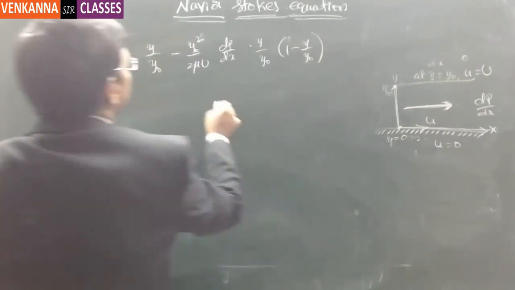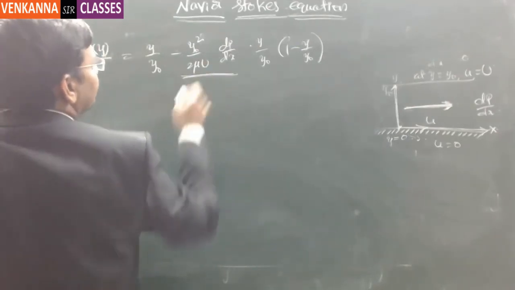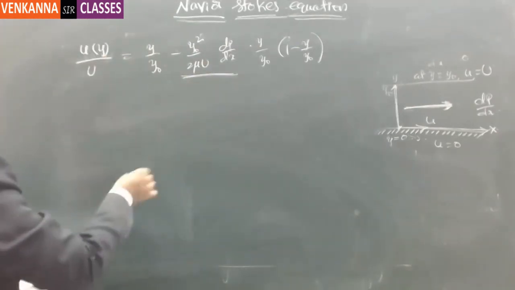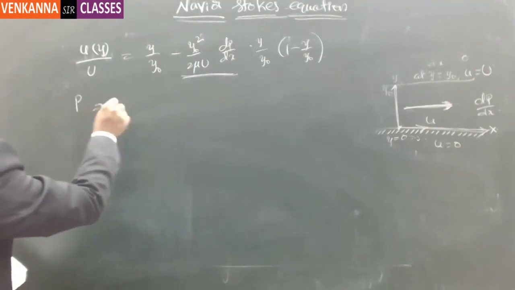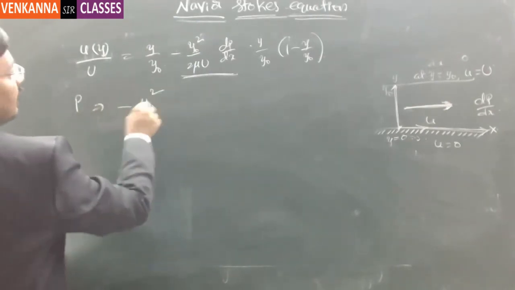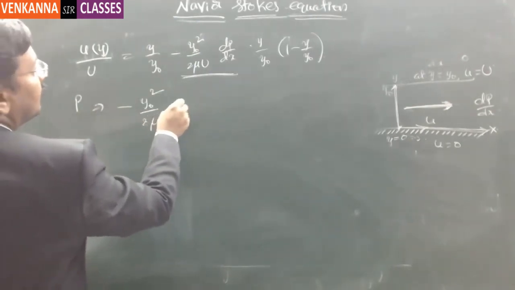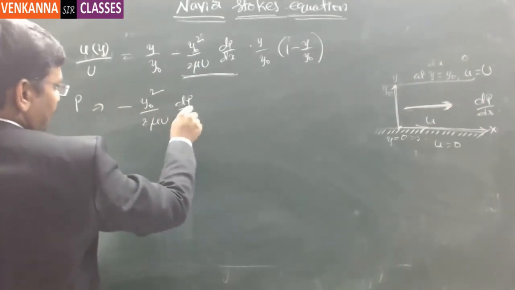Usually the minus is treated as plus P, so P is equal to minus y naught square divided by 2 mu U dP by dx.